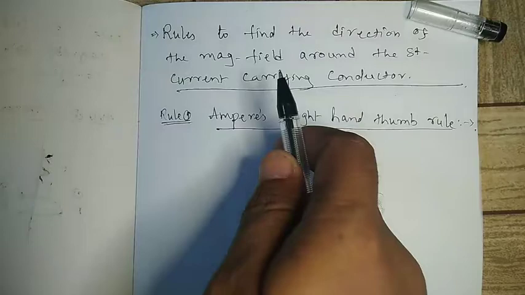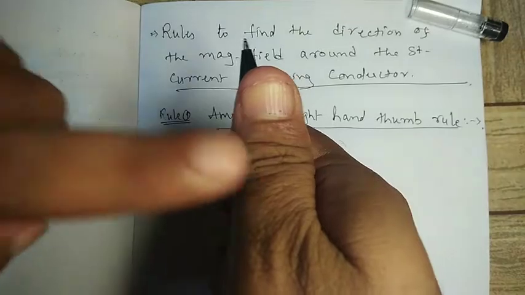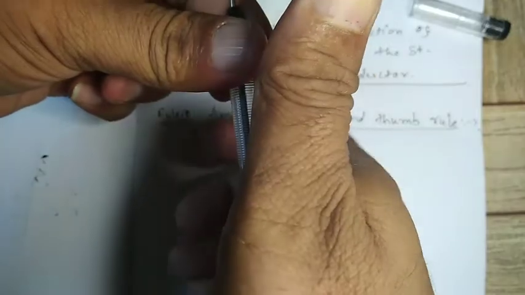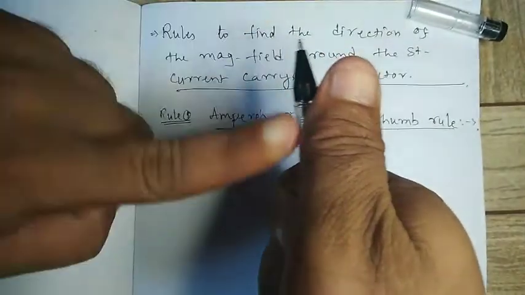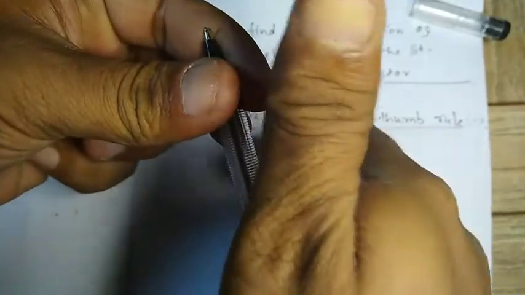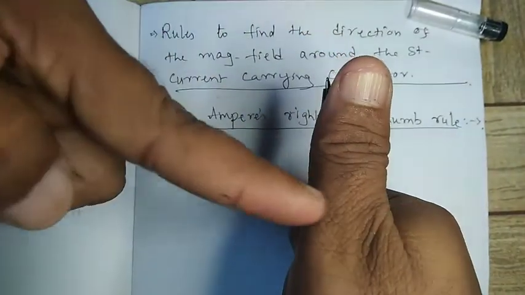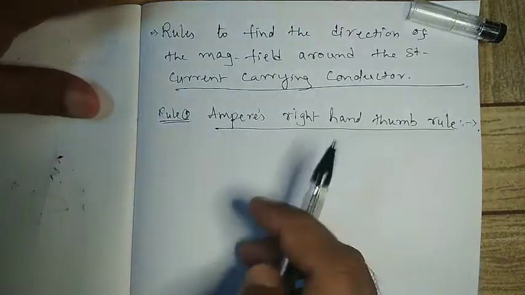When a straight current carrying conductor is held in our right hand such that the thumb is pointing towards the direction of the current, the direction of the curling fingers will give the direction of the magnetic field. That means if the thumb is pointing towards the direction of the current, then the curling finger direction will give the magnetic field direction. That means the curling fingers are curling like this. So this will give the direction of the magnetic field. If this is the current direction, this is the magnetic field direction. So this can be shown like this.